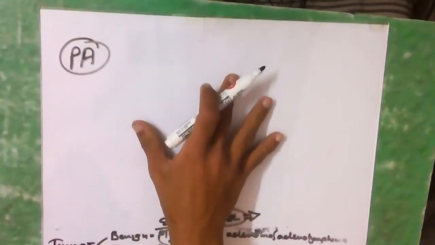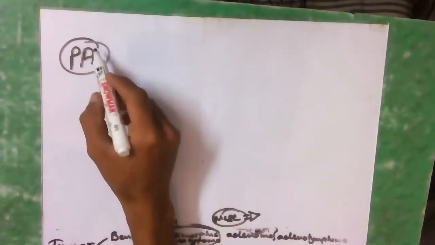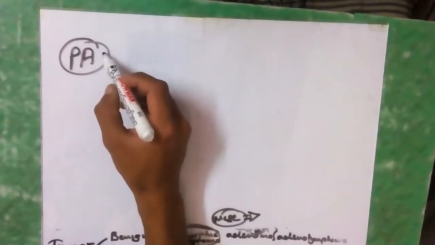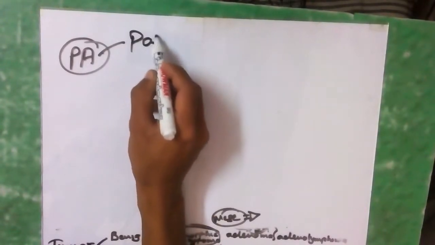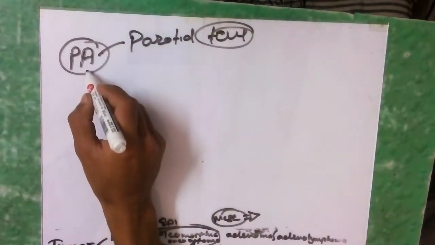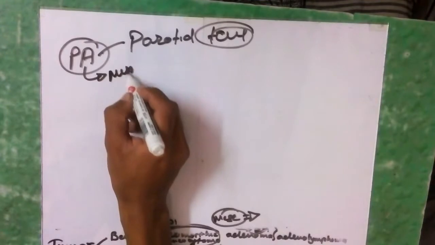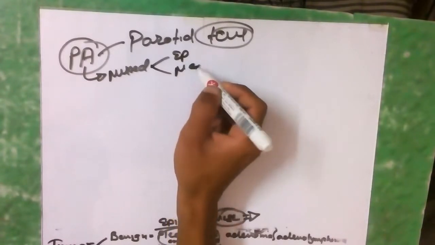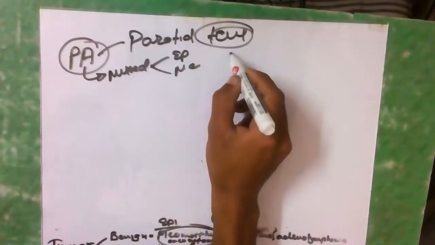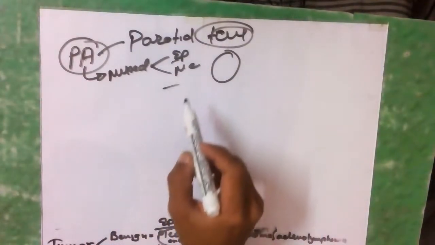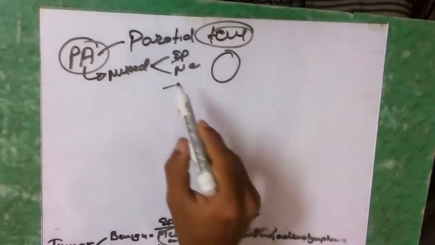Pleomorphic adenoma is the most common benign tumor of the salivary gland, usually seen in the parotid gland. And specifically in the parotid, the tail region is involved maximum. Why is it called pleomorphic? Because it is a mixed tumor. It has the structure of both epithelial and mesenchymal product. Usually the tumor is encapsulated, and under the capsule there will be both epithelial and mesenchymal components. The treatment is usually superficial parotidectomy,